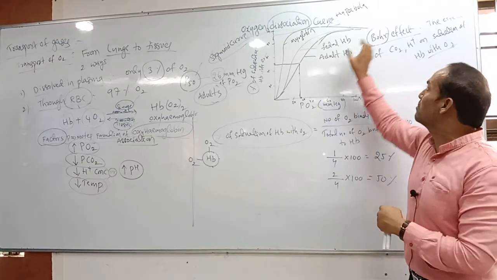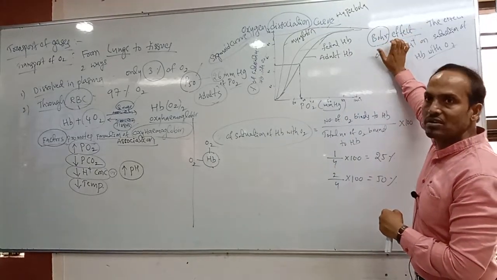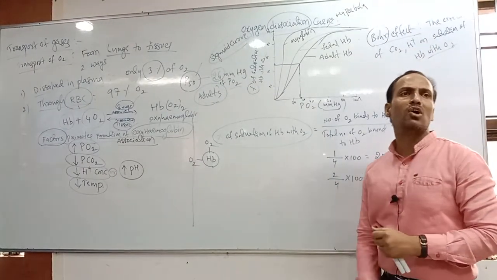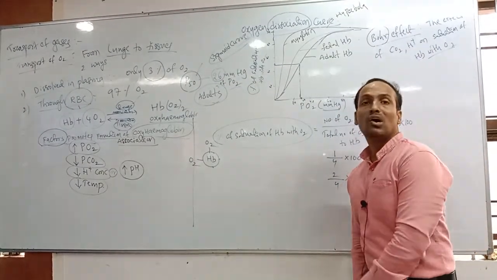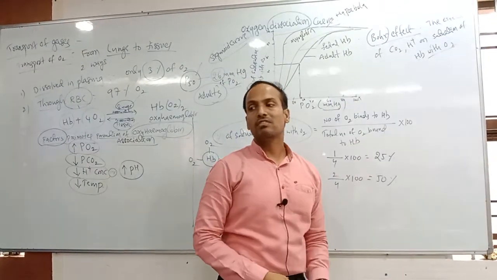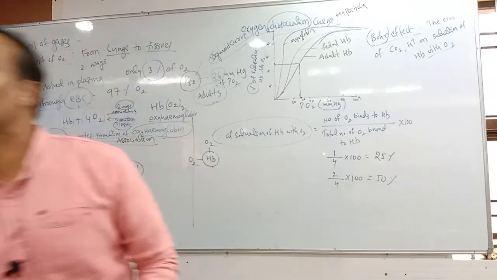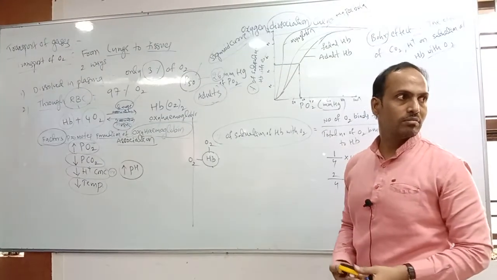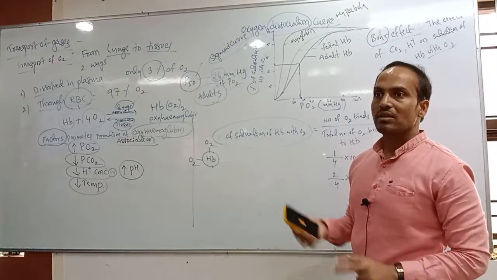That concept is given by Bohr. This is called the Bohr effect. So for the Bohr effect, remember the effect of CO2 and H plus concentration on saturation of hemoglobin with oxygen. Okay students, this is very very important.